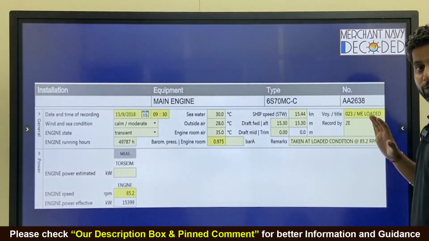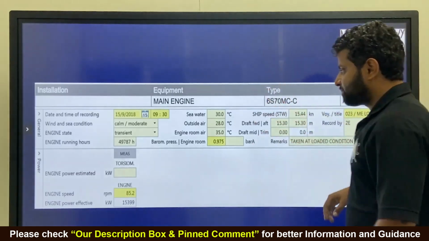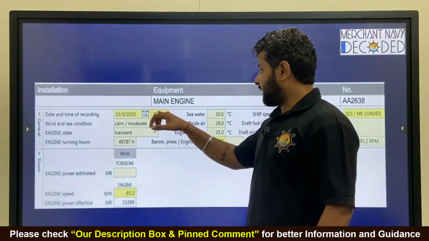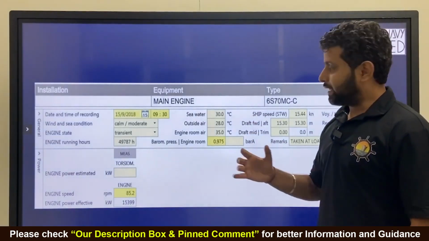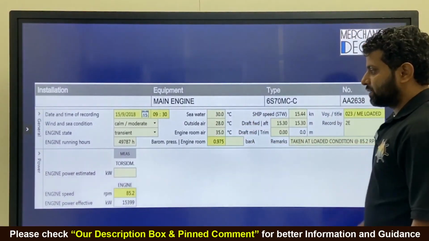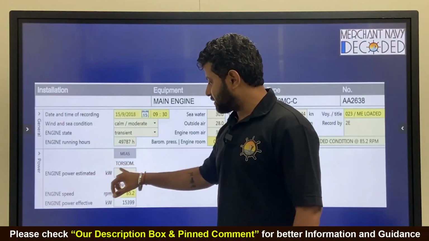This is 85.2 RPM, the average RPM that we have calculated from the readings. What readings? Say taken at 9:30 and then 10:30, then 10:30 counter minus 9:30 counter, and then we get the average RPM, right? Similarly, this is engine power estimated by torsion meter.